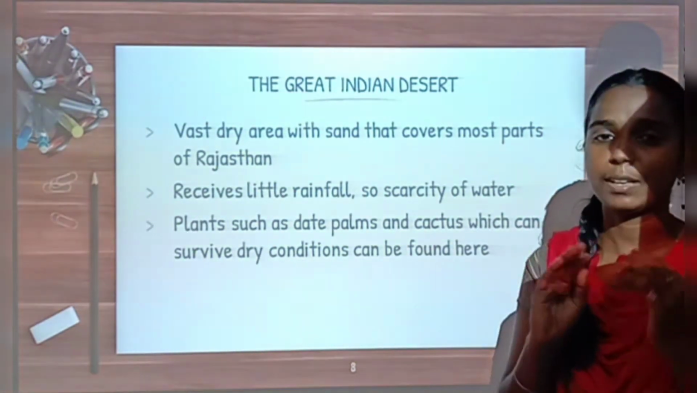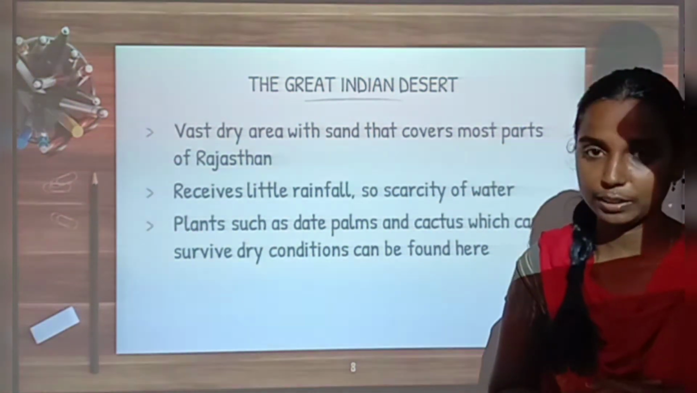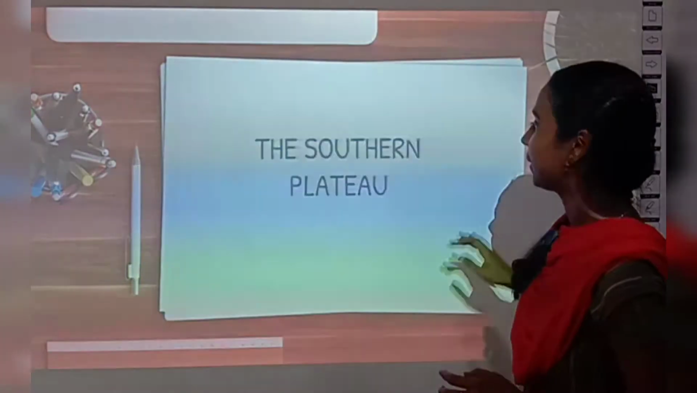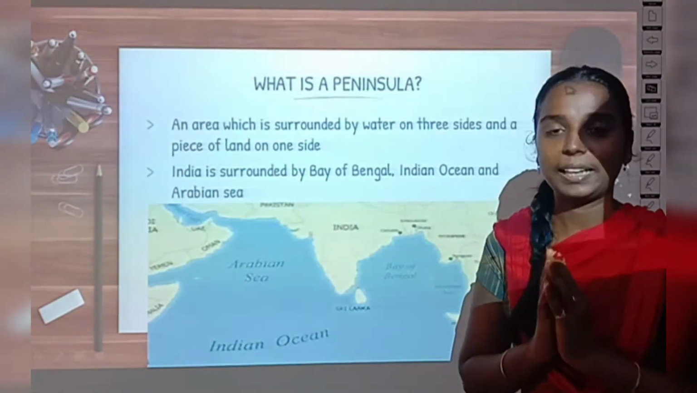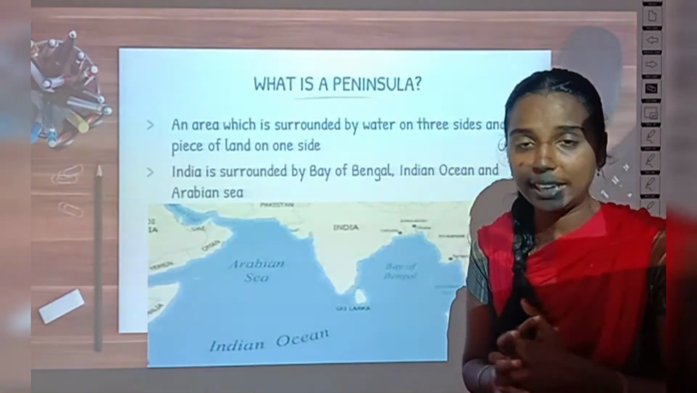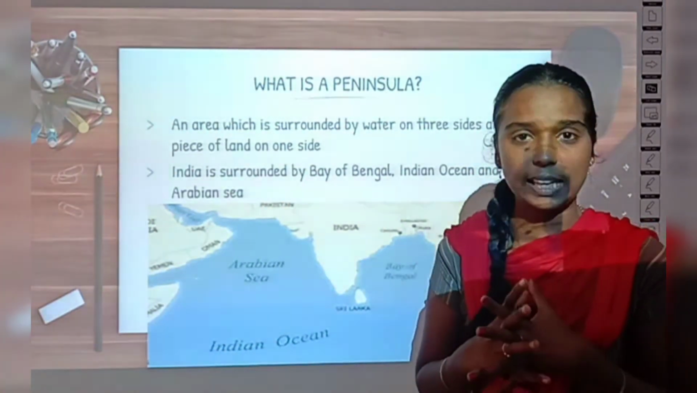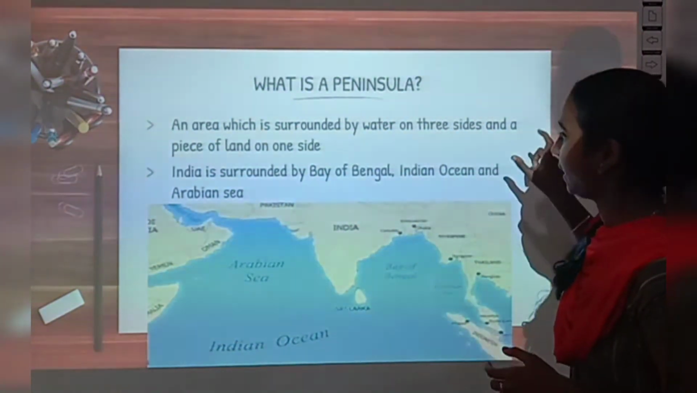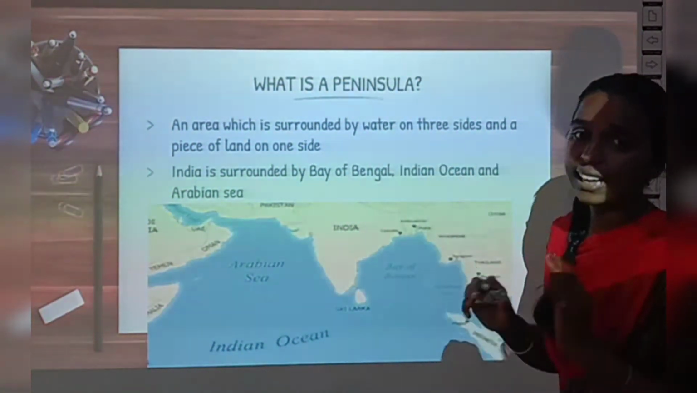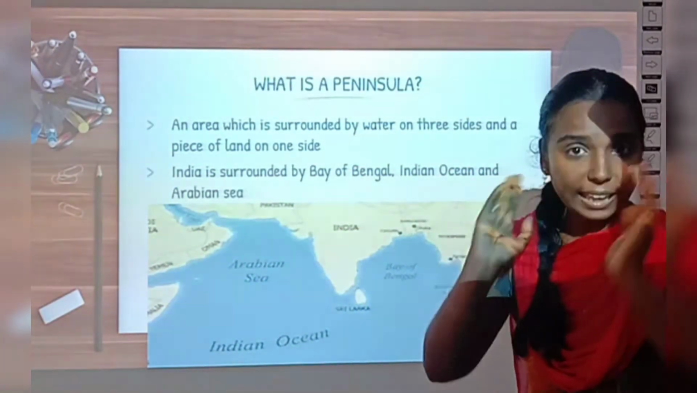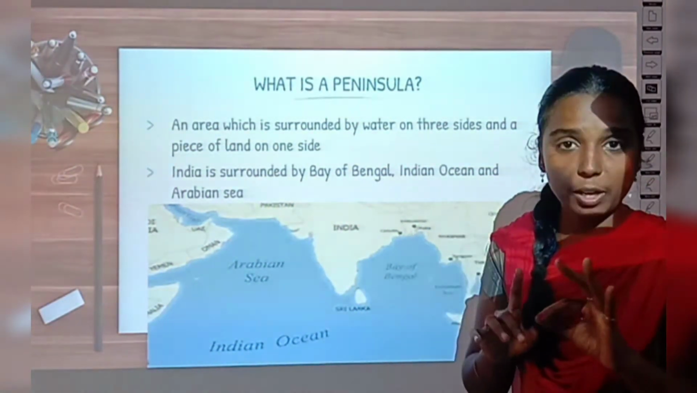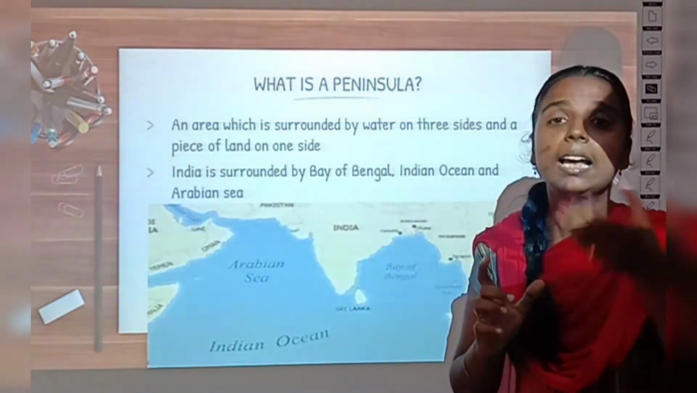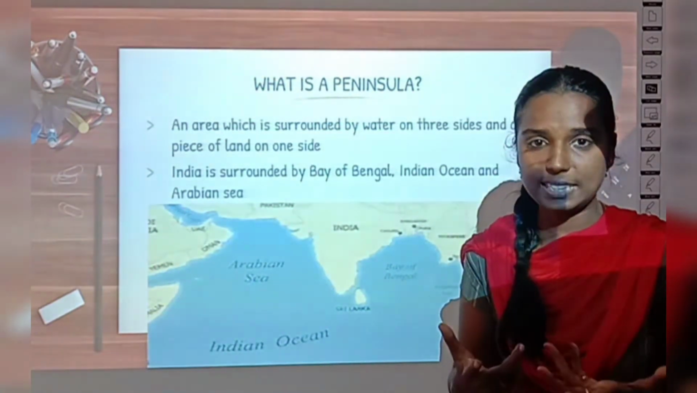In today's class, we are going to learn about the Southern Plateau. Before learning about the Southern Plateau, you should know what a peninsula is. Do you have any idea about peninsula? An area which is surrounded by water on three sides and land on one side is called a peninsula. If an area has water borders on three sides and land on one side, we say that area is a peninsula. Say once again, what is a peninsula?